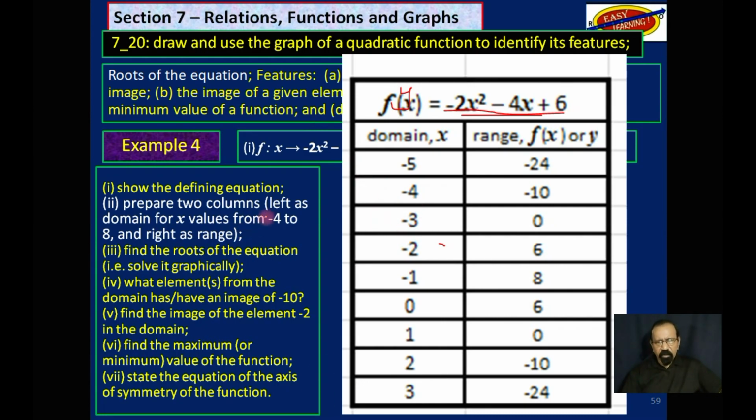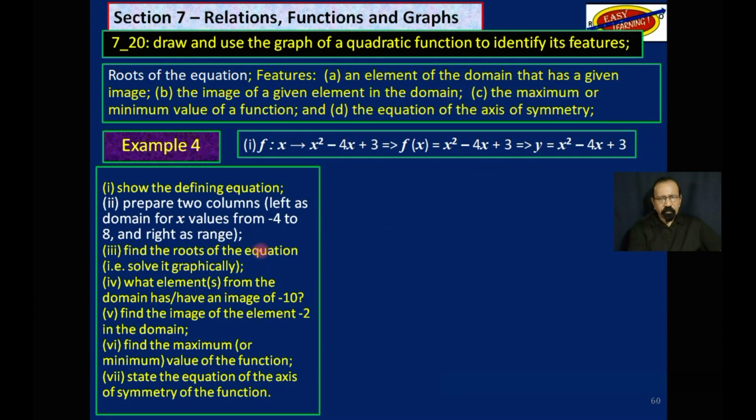Now I know I said here -4 to 8, but actually that's not what I did. I did -5 to 3, so I could get a reasonable graph so it would look uniform and nice to us. This will look kind of lopsided. So even though I said -4 to 8, I actually used -5 to 3 when I was preparing the graph and didn't come back and change this.